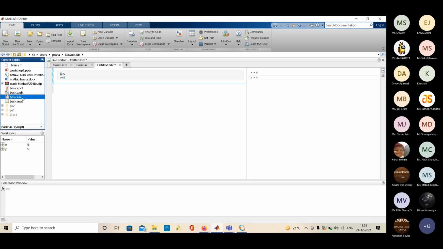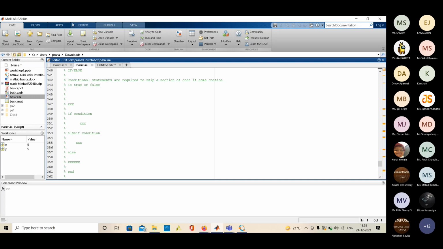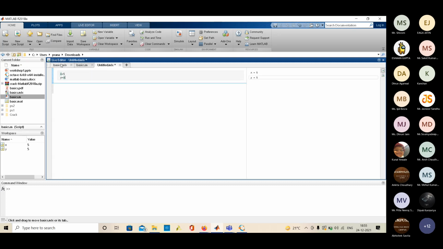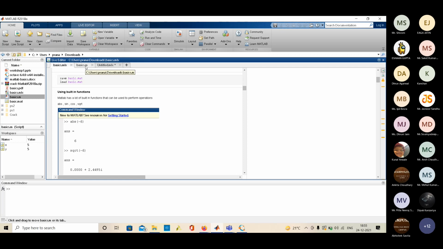If I open a .m file, the options at the top are different. Each type of file has its own options.